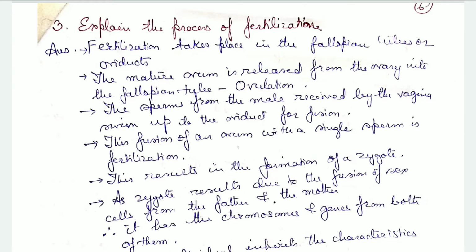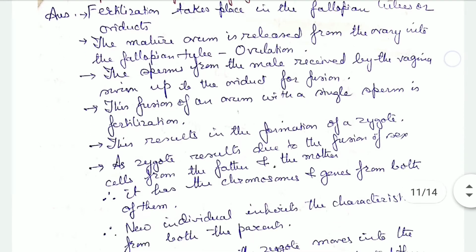The mature ovum is released from the ovary into the fallopian tube. That is known as ovulation. And the sperms from the male are received by the vagina, and the sperms swim up to the oviduct for fusion. This fusion of an ovum with a single sperm is known as fertilization. So what happens? First, ovulation takes place, that is, the mature ovum is released from the ovary into the fallopian tube.